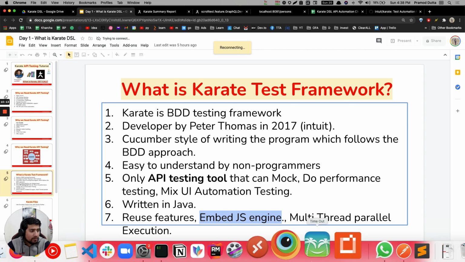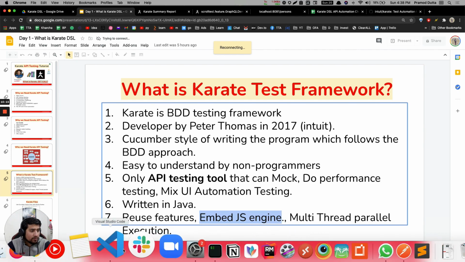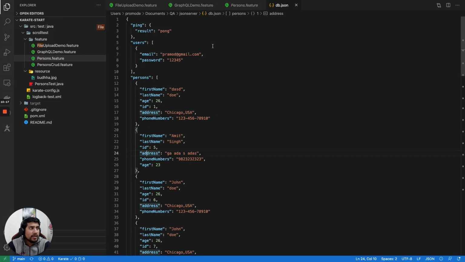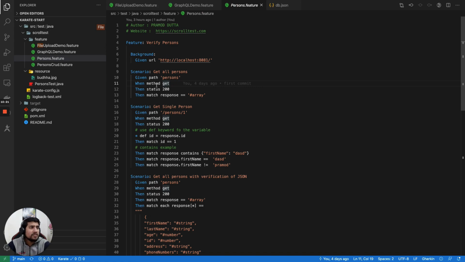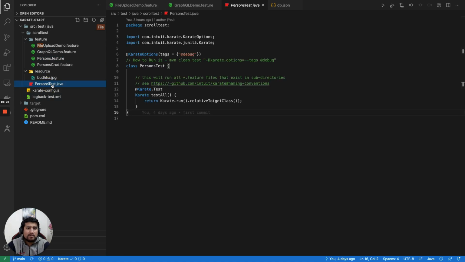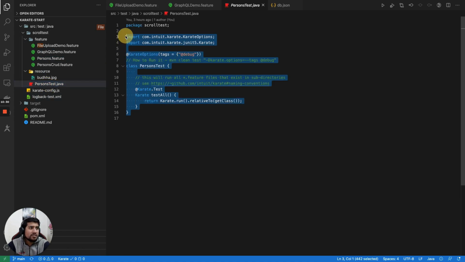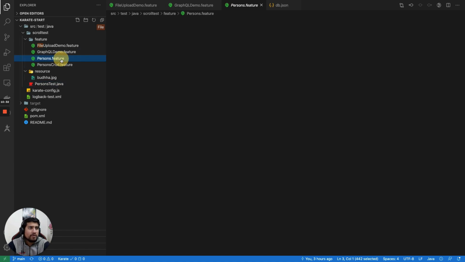I'm going to show you one more thing before we start out, right? I'm going to show you one demo, like how this looks. So let me show you this. This is what a typical Karate test looks like. So we have a folder structure with features, and this is a feature, and this is a runner, right? This is a Java file which will be running. This is just template code, we can say. I'm going to explain it to you one by one, right?